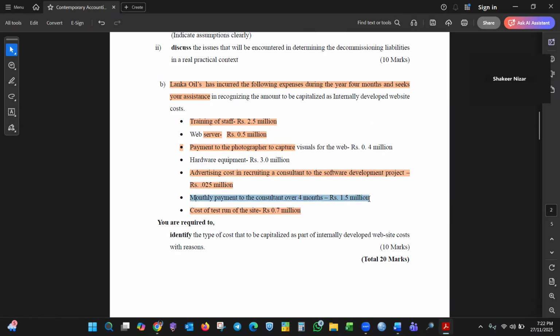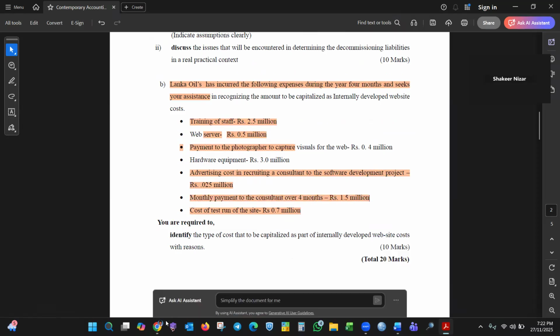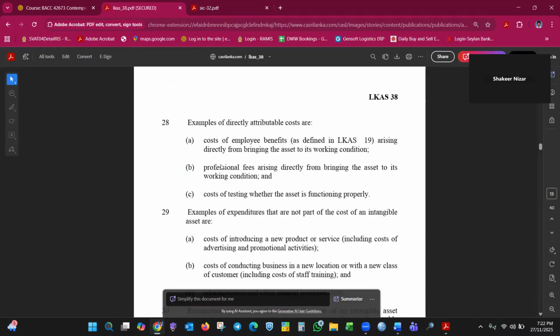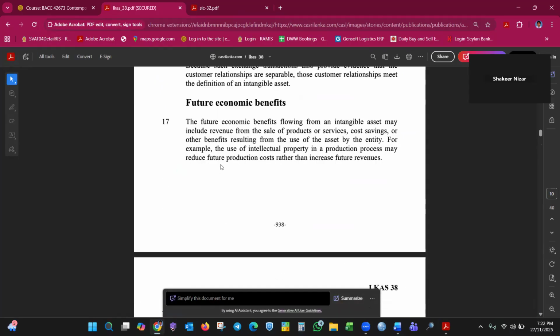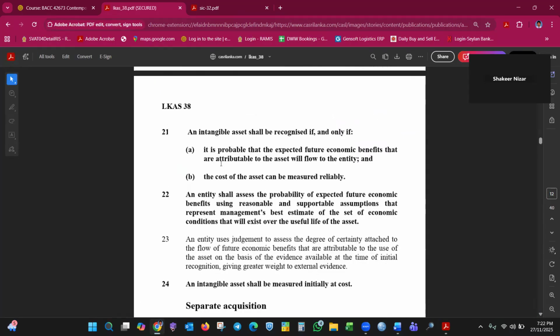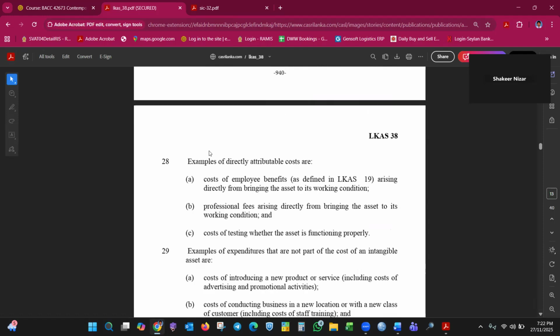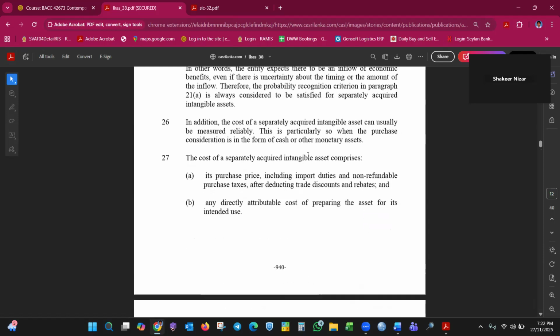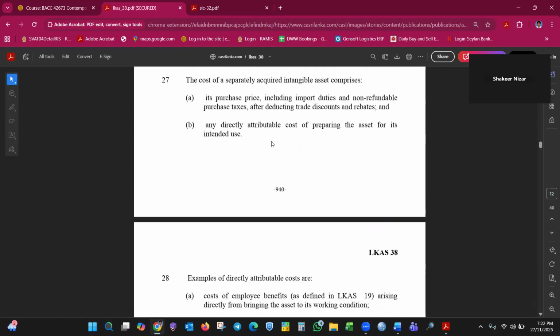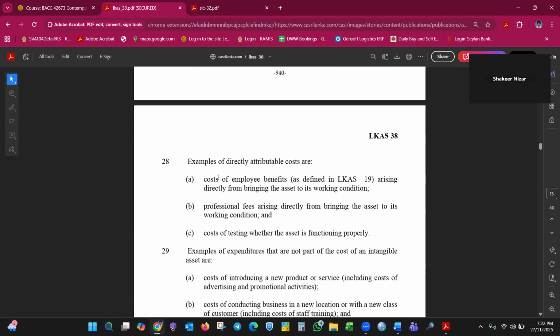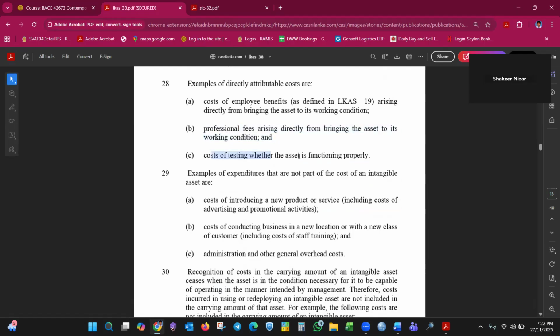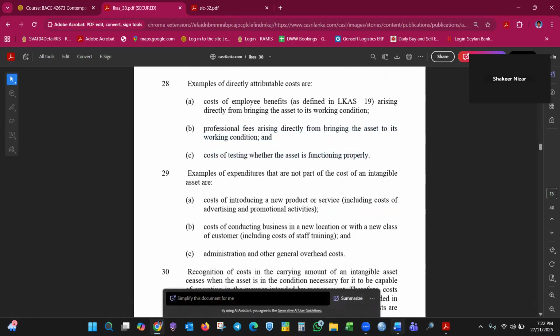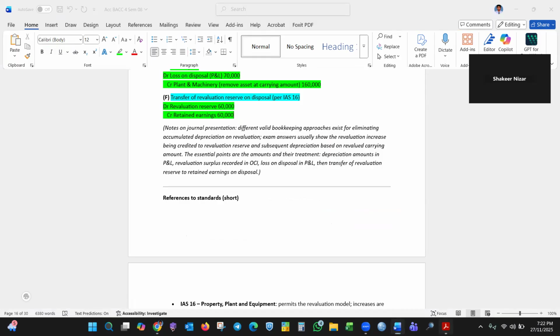Monthly payment to the consultant you can capitalize, because it is professional fees. Purchase price, directly attributable cost, employee benefits, professional fees you can capitalize, because cost of testing whether the asset functions properly is capitalized as per LKAS 38.